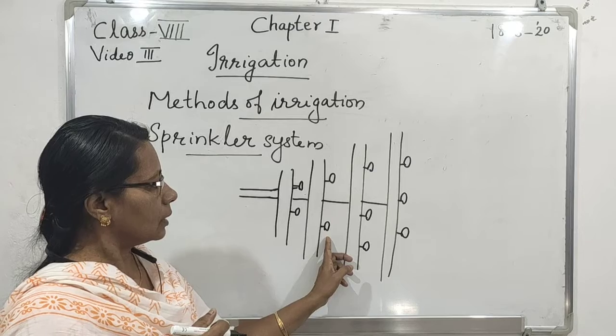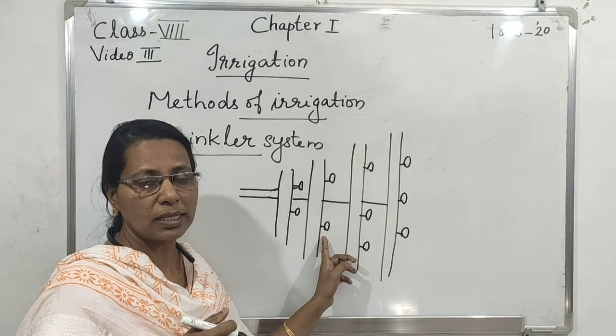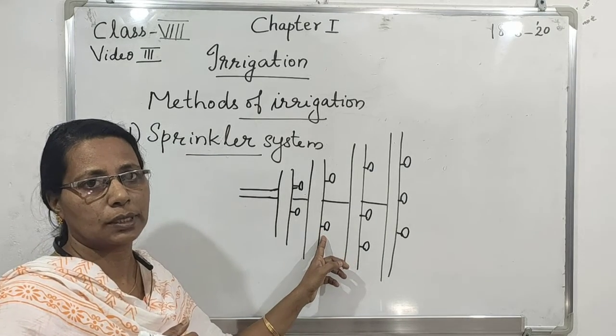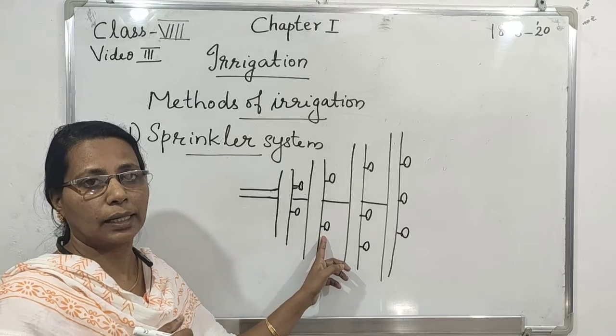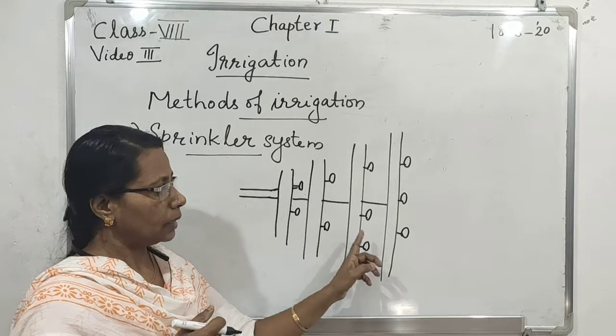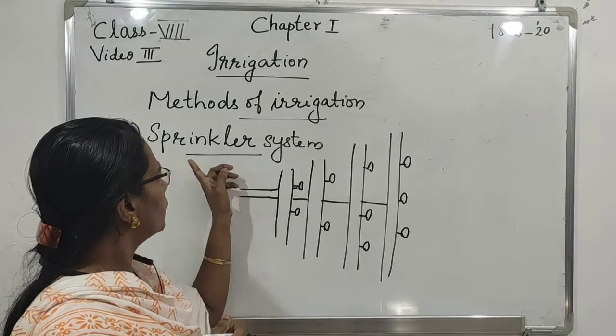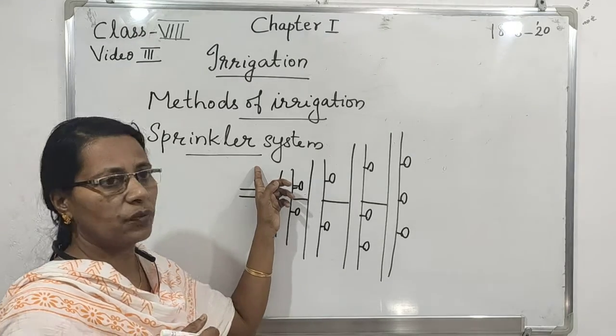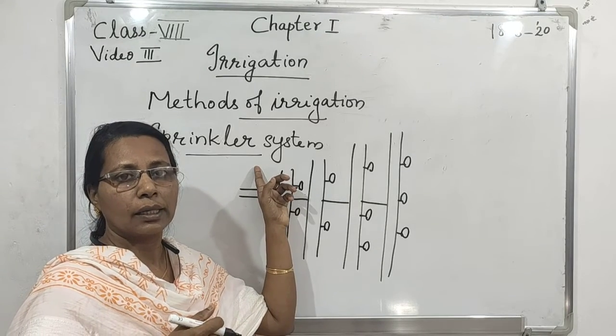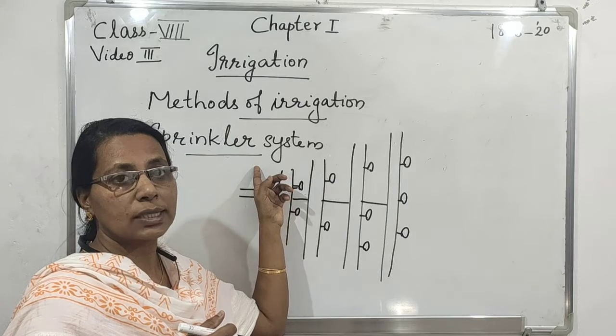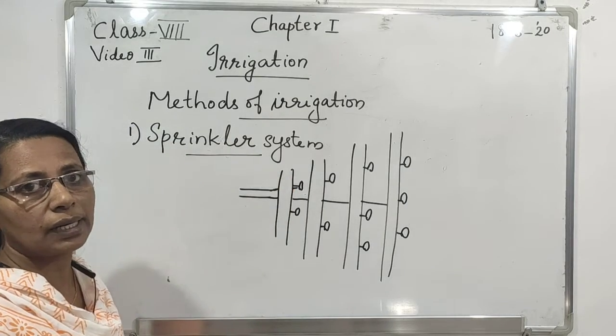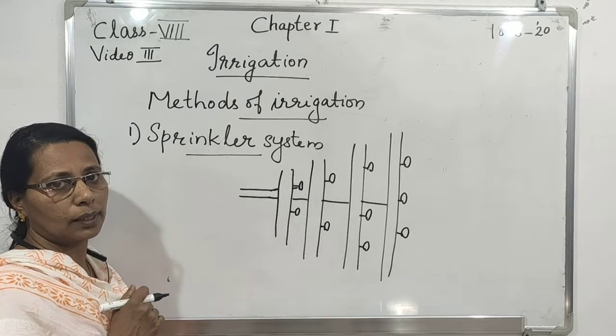Thus, the system sprinkles water on crops as if it is rain. And this sprinkler system is very useful in uneven lands with sandy soil.